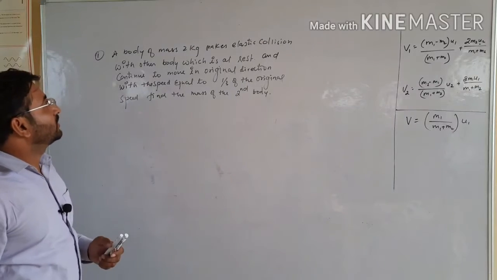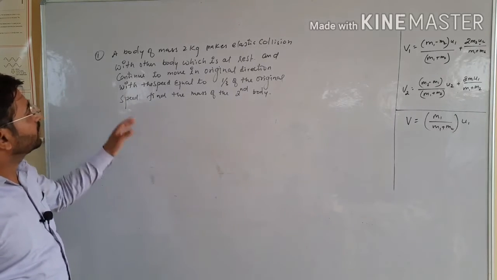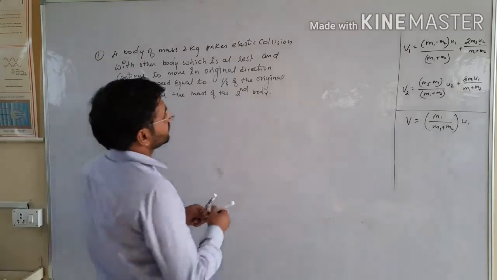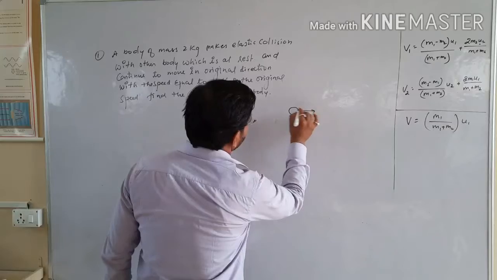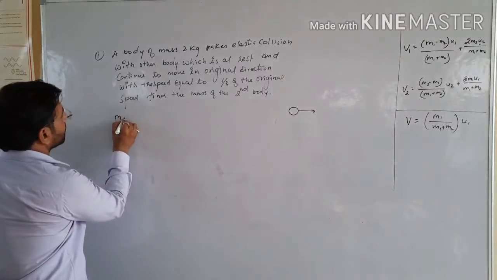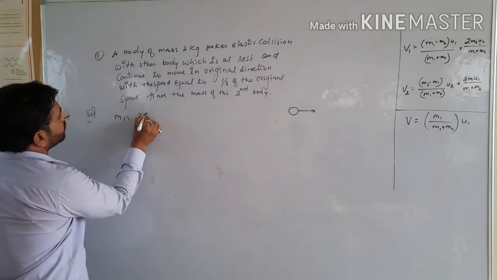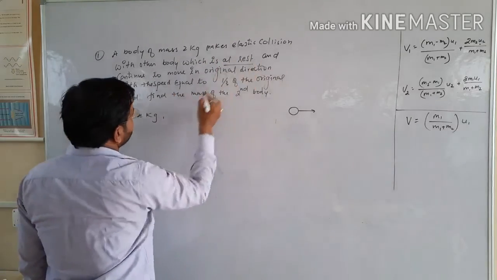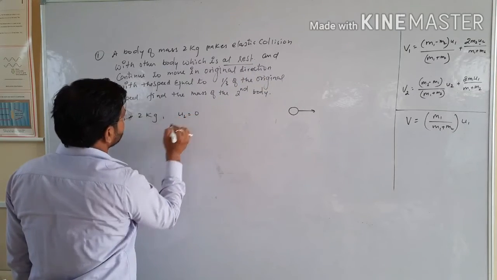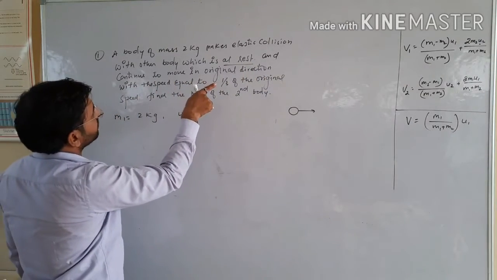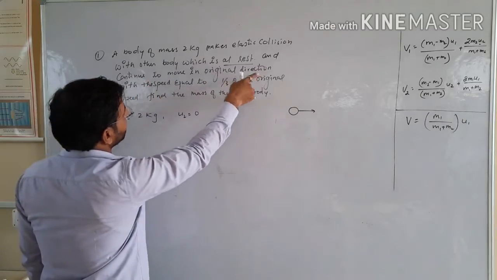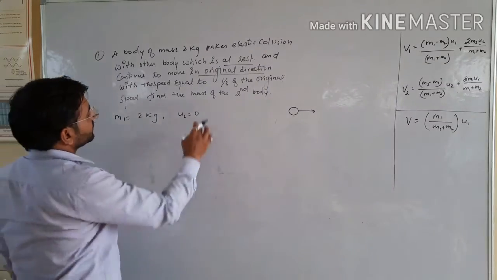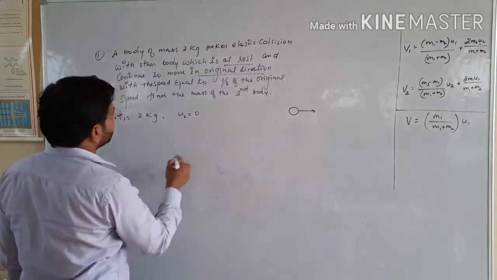Now students, see the numerical in front of you based on this topic. A body of mass 2 kg makes an elastic collision with another body which is at rest, meaning u2 is equal to 0, and continues to move in the original direction, so it is an elastic collision in one dimension, with a speed equal to 1/3 of the original speed.